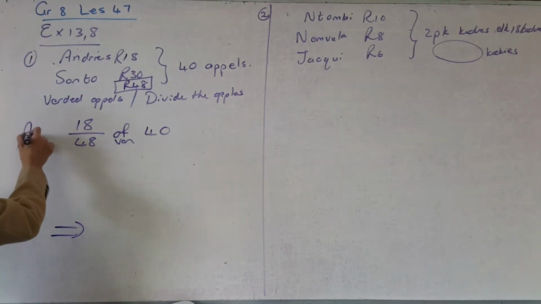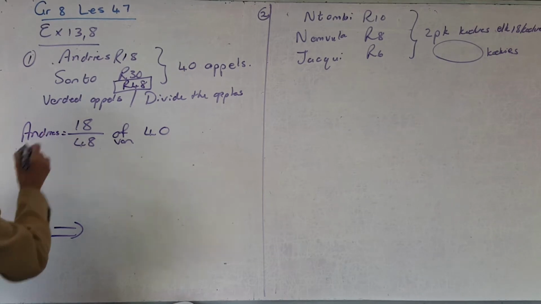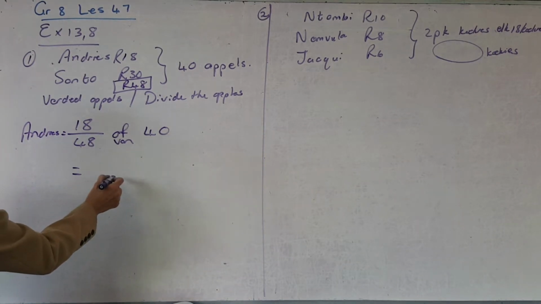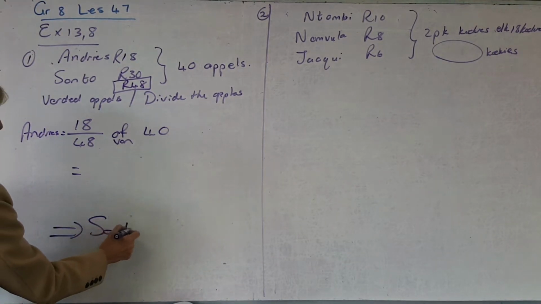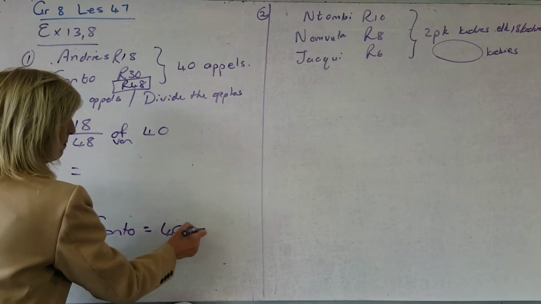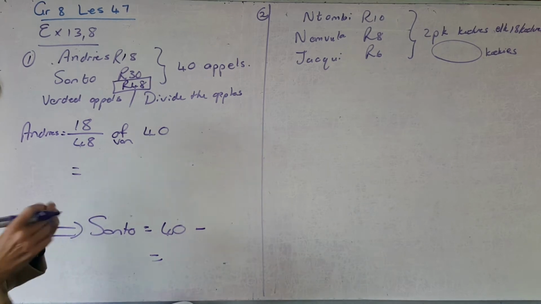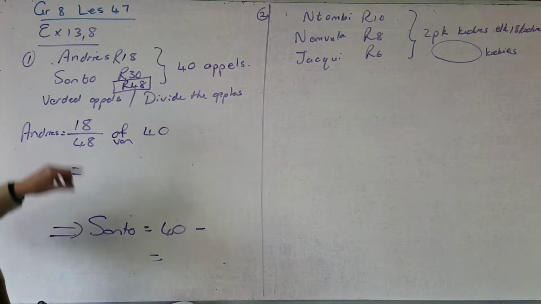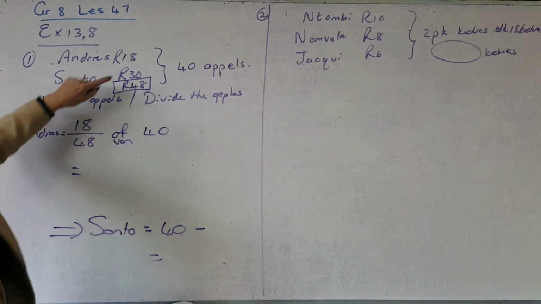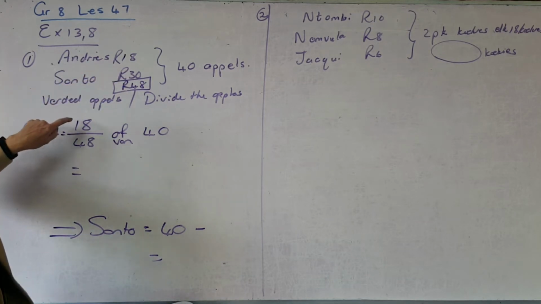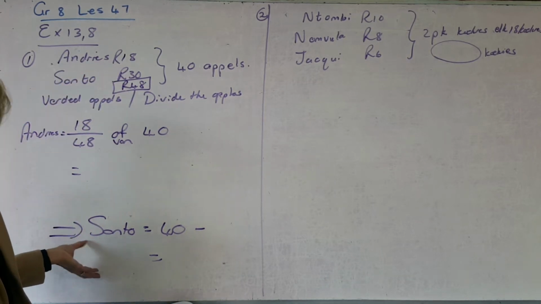So the first one, Andries, will get that amount, and if I know what the answer is, then Sontu should get the 40 apples minus whatever you've just given away here to get the total. Or, the other alternative is, you can also do the sum by saying 30 over 48 in this specific sum.